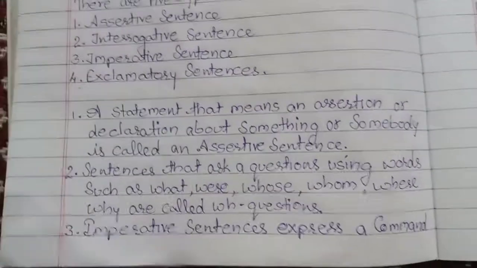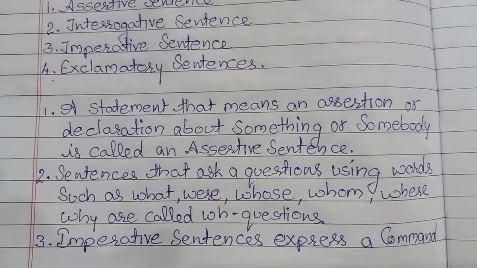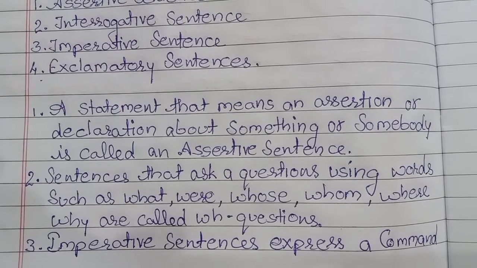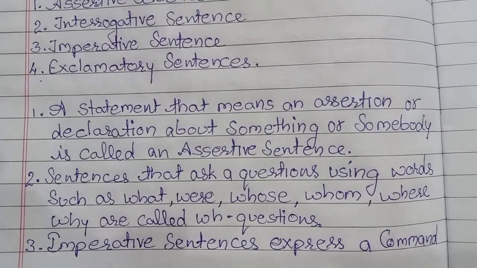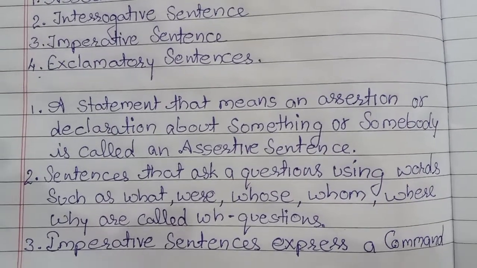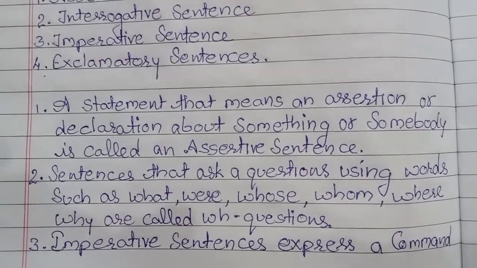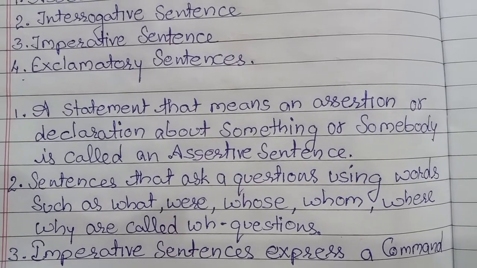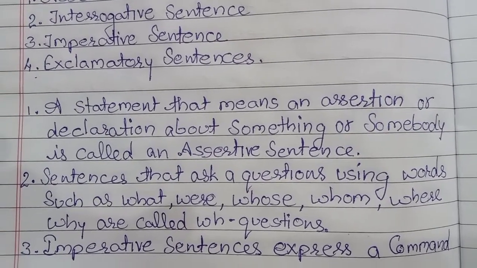Then interrogative. What is interrogative? A sentence that asks a question. Whenever we are asking a question using words such as what, whose, whom, where, why, they are called WH questions, or they are also called interrogative sentences.